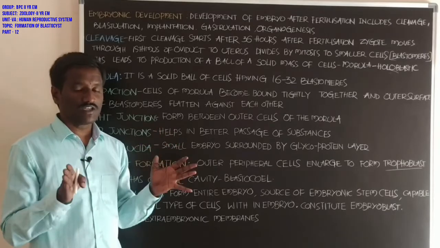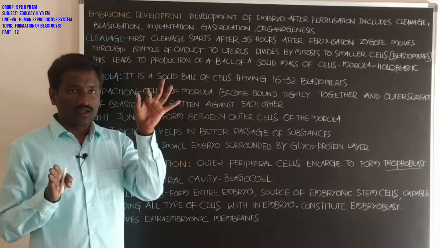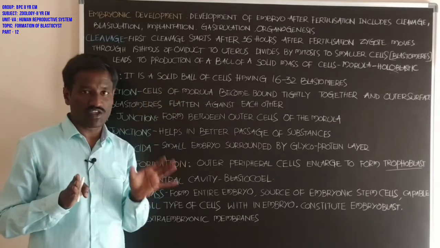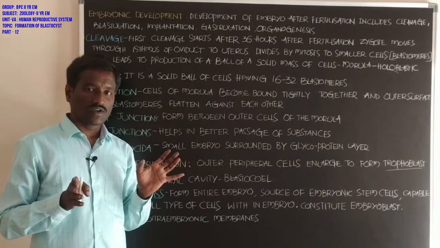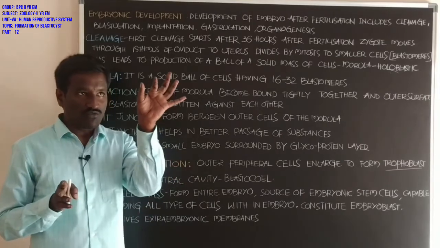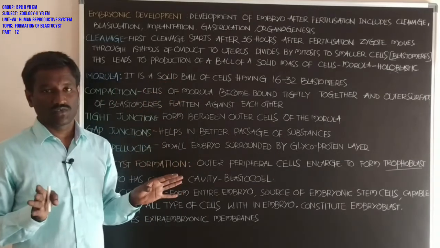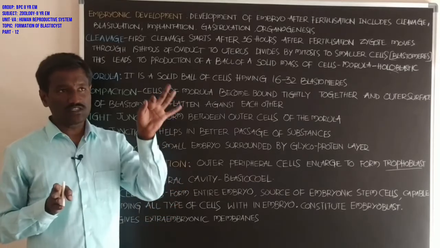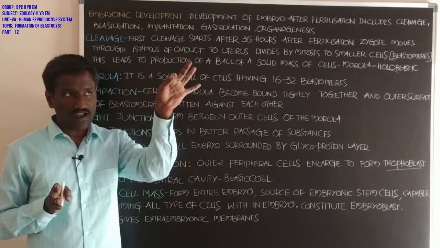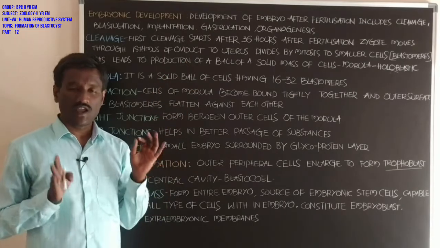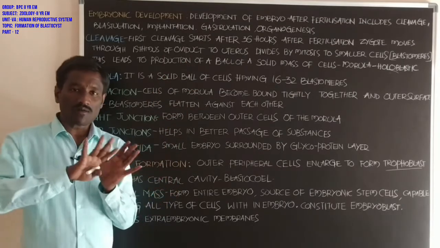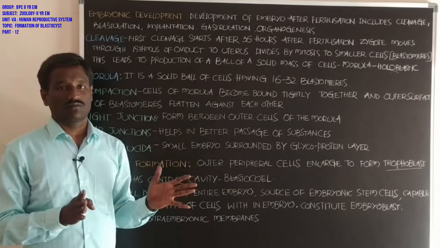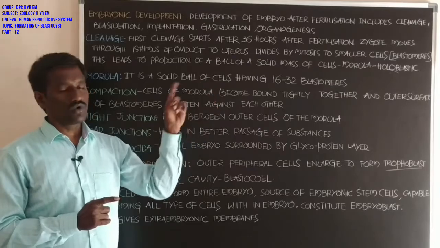Holoblastic cleavage means that, throughout the total part of the egg, a furrow is formed between the blastomeres. This is formed entirely through the length of the egg, and all the blastomeres are arranged as two equal parts. This is called holoblastic.